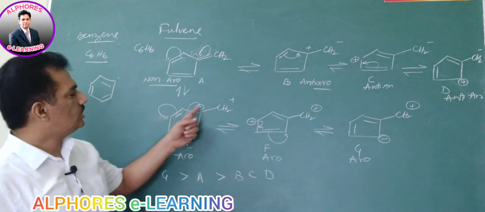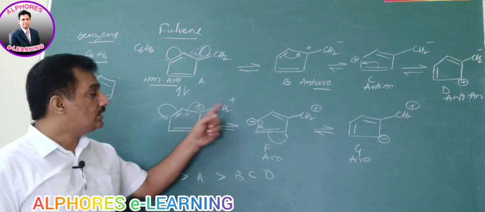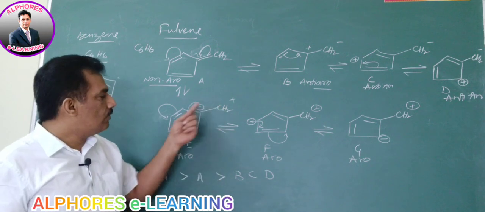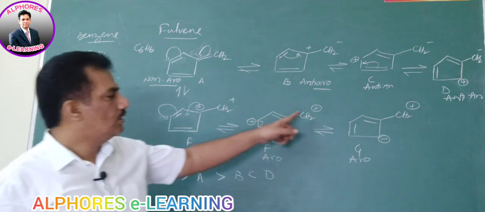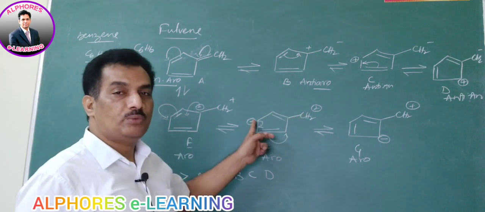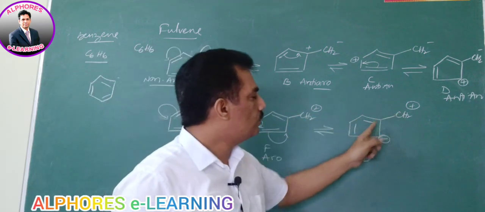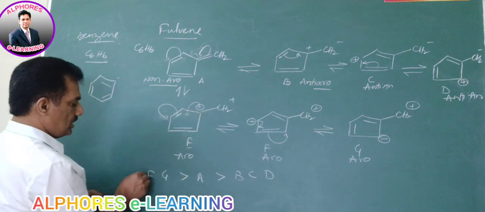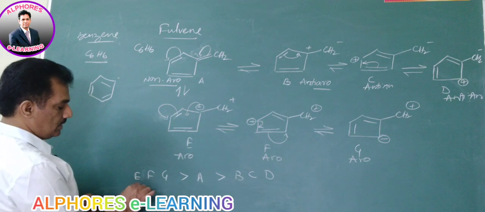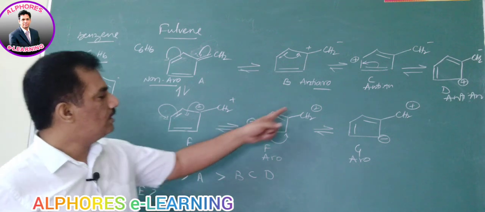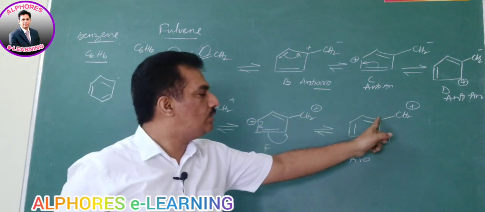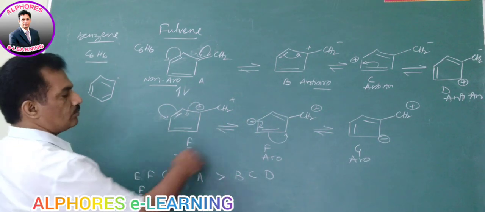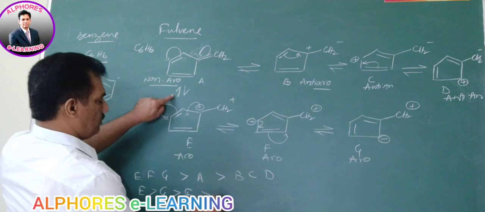Now among these E, F, G, which is more stable? Let us consider: opposite charges are there, and the closer the opposite charges are, the more the stability. Here, 1, 2 position opposite charges; here 1, 2, 3, 4, that is 1, 4 position opposite charges; here 1, 2, 3, that is 1, 3 position opposite charges. As the distance is less here, E is more stable than G, and G is more stable than F, and F is more stable than A.